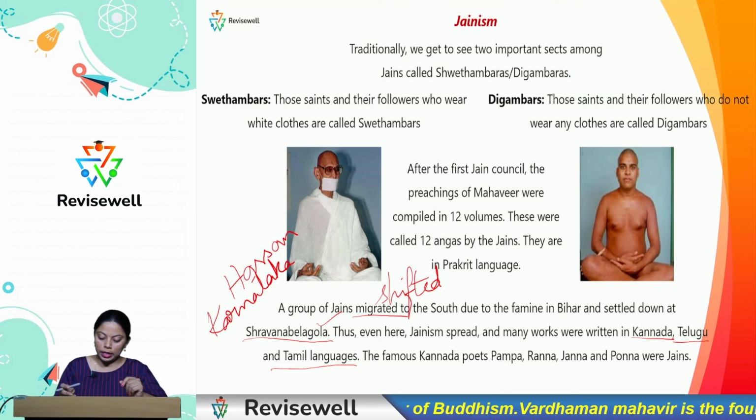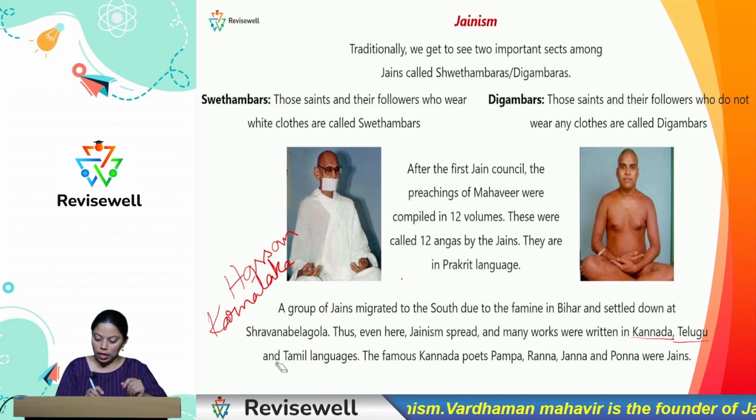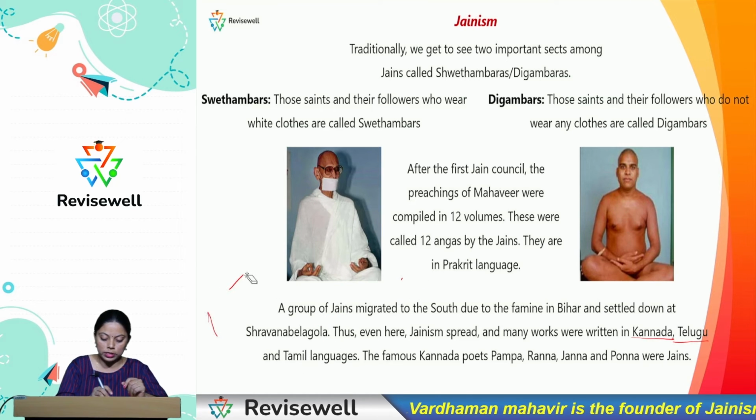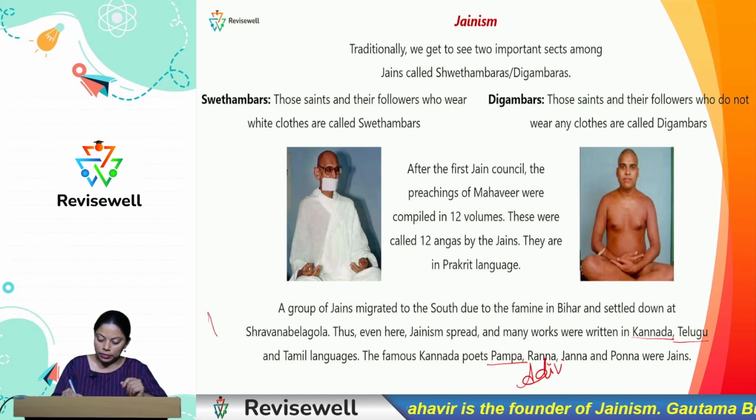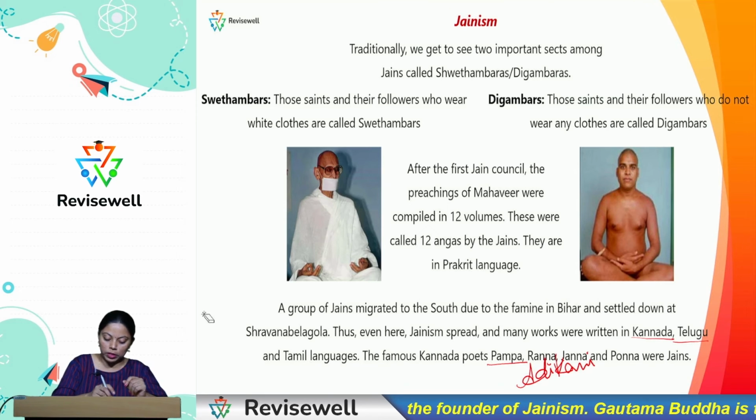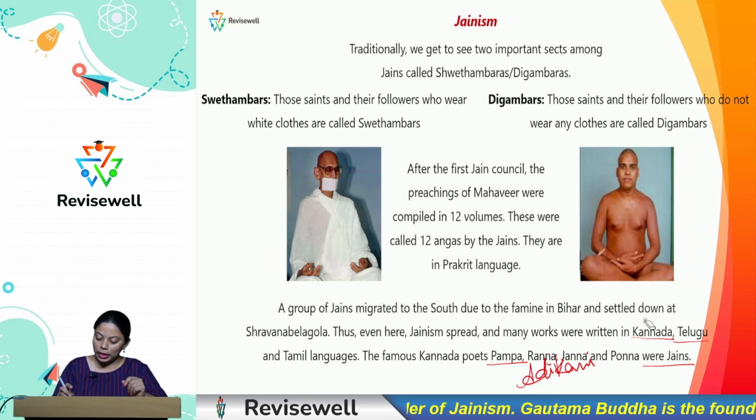And the famous Kannada poets Pampa, Ranna, Janna and Ponna were also Jains. Do you know what Pampa is called in Kannada literature? He is called Adikavi, isn't it right? So these are the names of some of the Jain poets who made literary works in the Kannada language.